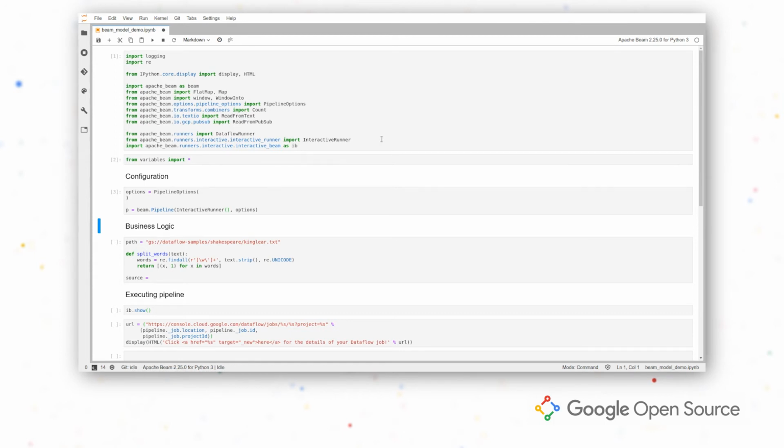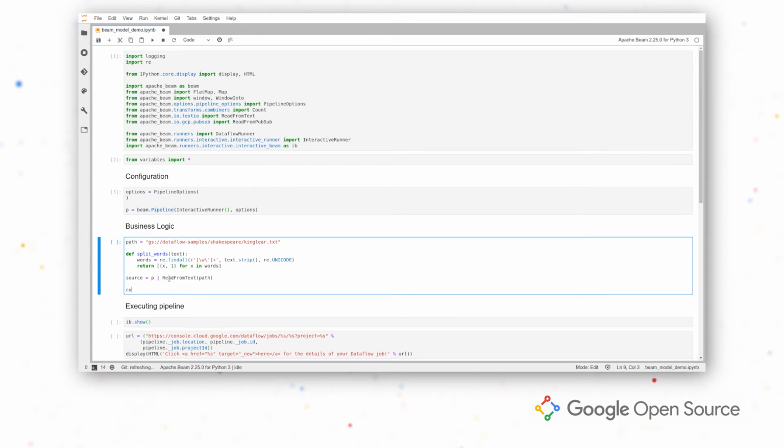So now comes the actual business logic for our pipeline. We're going to be reading from a public bucket that contains a text file, which is the play by Shakespeare, King Lear. So in order to read from this text file, we're going to be using ReadFromText, and let's point to this path. Now, when we read using ReadFromText, the output is going to be every line that the file contains, and we need to split that line into more than one word. So here comes the actual word count. So let's do count source, and since we're outputting more than one element per input element, we need a FlatMap.